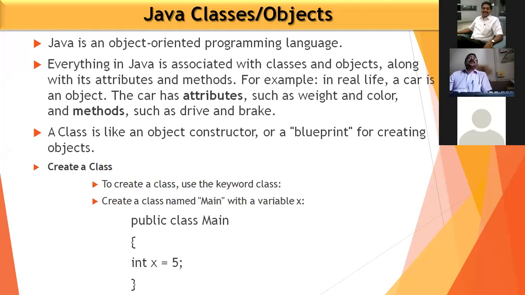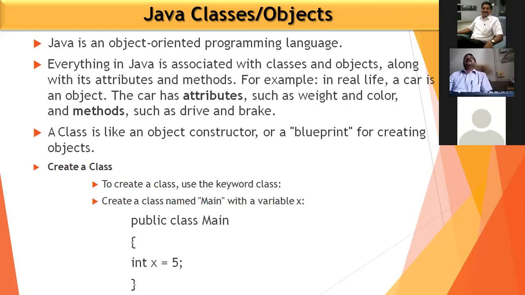See, every object has attributes and also methods. And a class may have different objects. Car is one of the classes. There are different types of car. For example, the Nano car has different attributes.